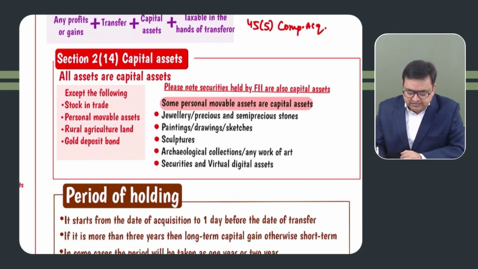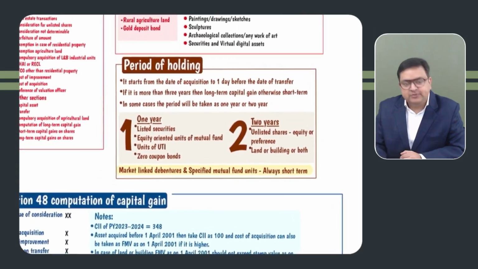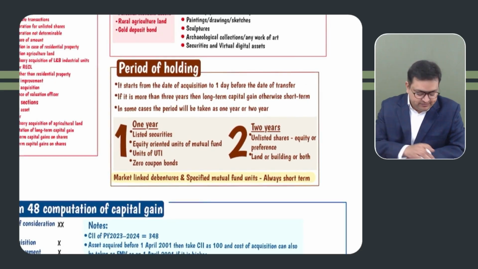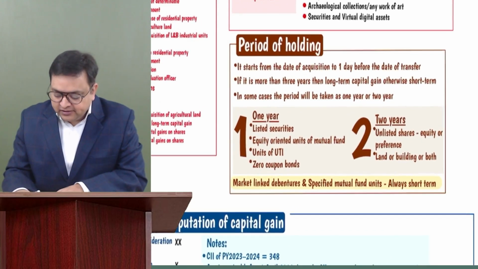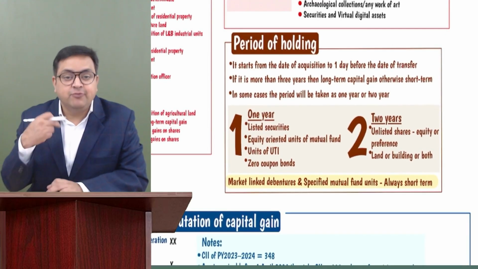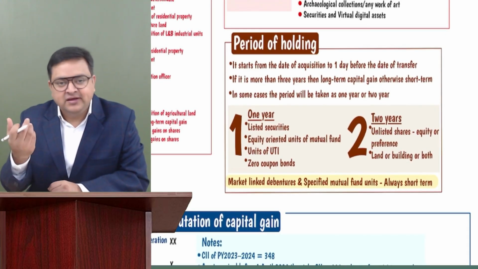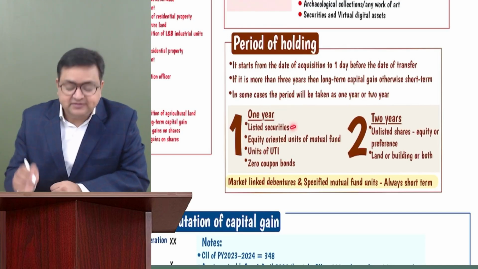It would not be their PGBP income, it would be capital assets for them. Okay. Now, how will we determine whether the asset is a long term or a short term asset? It depends on their holding period. So if the holding period is up to 1 year, 2 years, or 3 years, as the case may be, it is short term. But if it is more than 1 year, 2 years, or 3 years, it would be long term. Got it? So 1 year is applicable for listed securities.